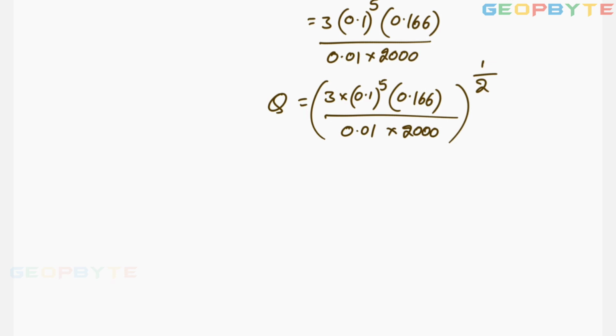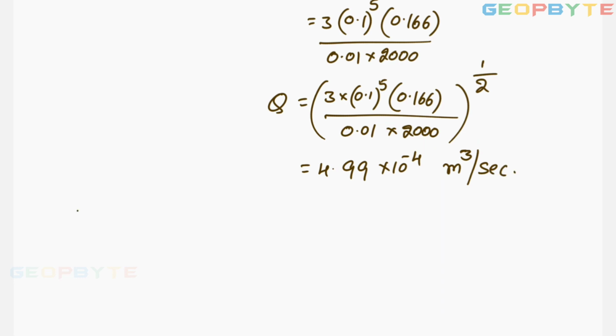Get the discharge. Simplify this value for getting the discharge around 4.99 into 10 raised to minus 3. It's not minus 3, minus 4. Simplify it. Definitely you will get the same answer. It is the discharge in meter cube per second.